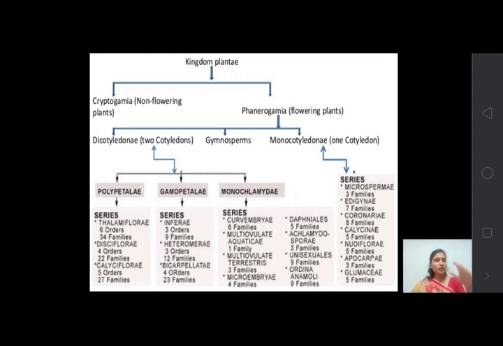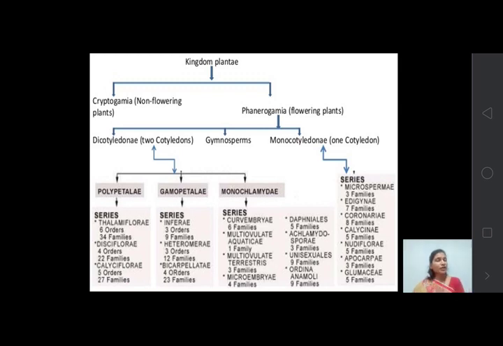According to Bentham and Hooker, the angiosperms are divided into two parts, because one group shows seeds having two cotyledons and another group shows seeds having one cotyledon. On that basis, they are divided into dicotyledons and monocotyledons.